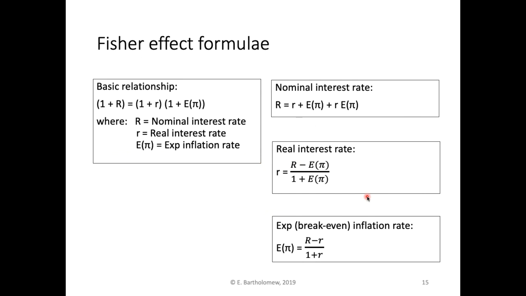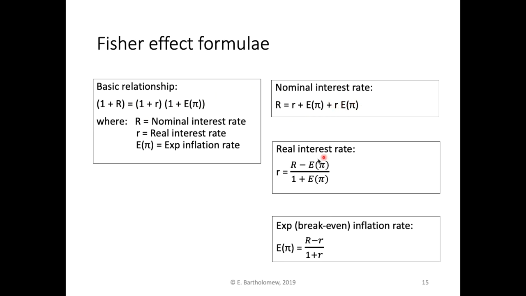So let's summarize how this works. These calculations essentially are reflecting what's called the Fisher effect. What we've been doing is saying 1 plus the nominal rate is equal to 1 plus the real rate times 1 plus the expected inflation rate. This is the basic relationship between nominal rates and real rates on a compounded basis. And then we can rearrange these formulas to solve for any one of these variables. So if we rearranged to solve for R, we would get R equals the real rate plus expected inflation plus this compounded term, right? And of course, when the real rate and expected inflation are small, this term is very small. And that's why for small rates of inflation, people often ignore it.